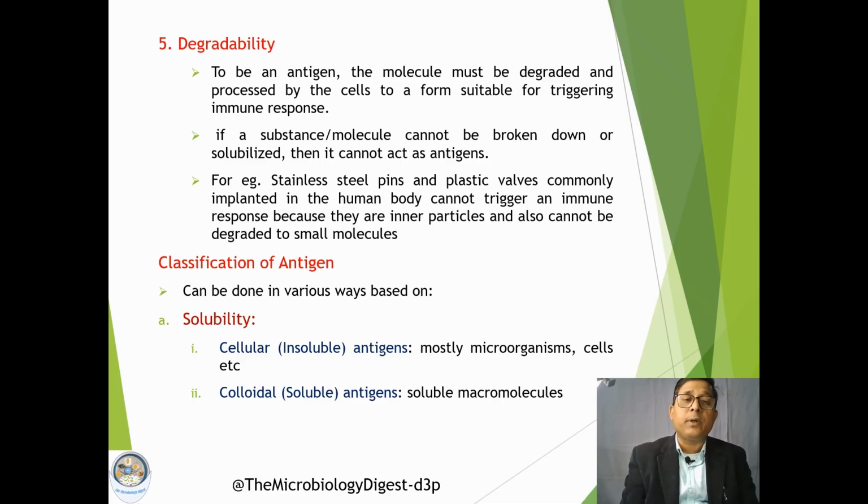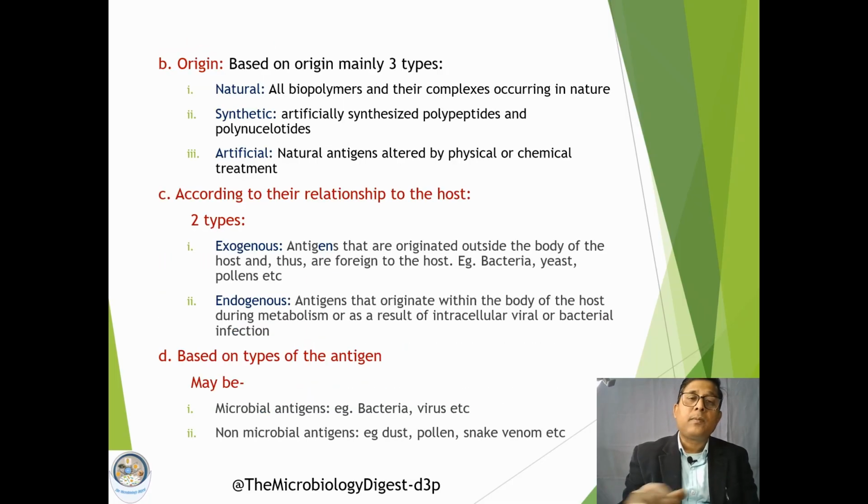First is based on solubility. Based on this property, we can classify antigens into two major types. One is insoluble antigens or cellular antigens, for example mostly microorganisms. The second type is colloidal or soluble antigens, examples being soluble macromolecules which can effectively induce an immune response.